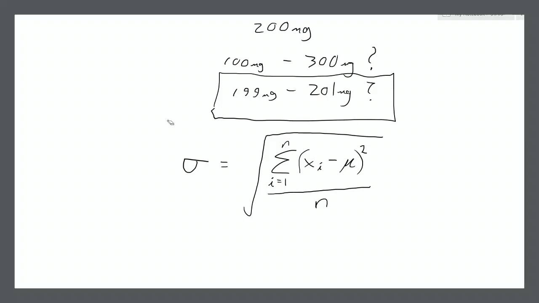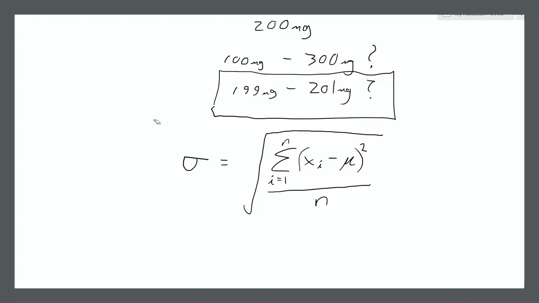Now, when we're working with data, right, there's a difference between the population and the sample. The population is the entire group of units, it could be people or whatever else you're measuring, the entire group of units that you want to make a conclusion about. Usually you don't have access to all of them. Right? Usually you have access only to a subset of them. That subset is called a sample. Right? For example, you want to know the average household income of the entire country, but you can't ask everybody in the entire country. You can only ask 100 people. So the population is the entire population of the country. The sample is the 100 people that you can ask.